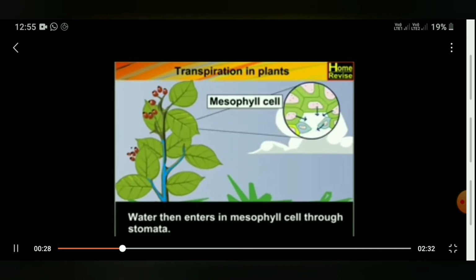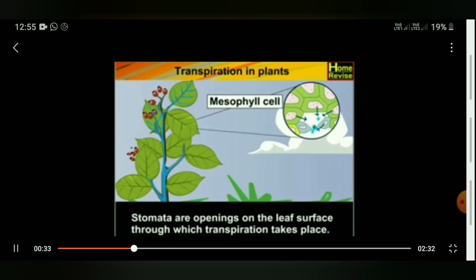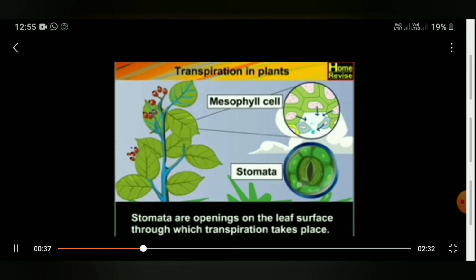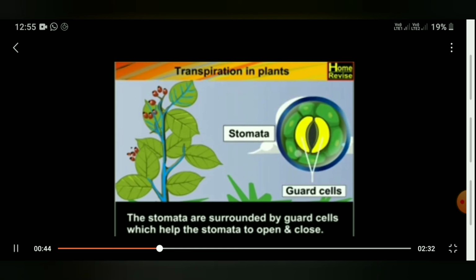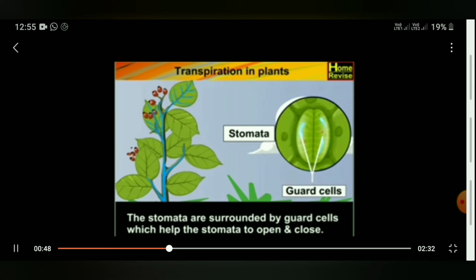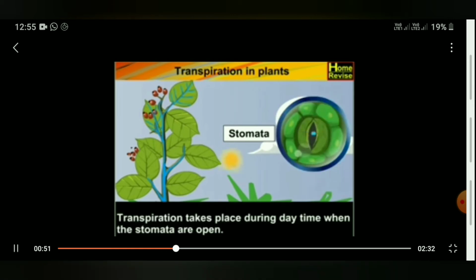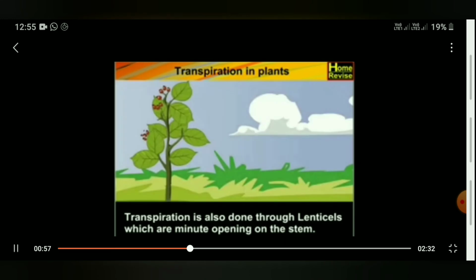Then water also enters the leaf, and from the leaf the water is transpired, or goes outside, through stomata. You can see the picture of stomata. The stomata has a small opening, and that opening is controlled by guard cells. So in the evening, if there is no sunlight, the stomata is closed, and during the summer, I mean during the hottest temperature, the stomata will open.